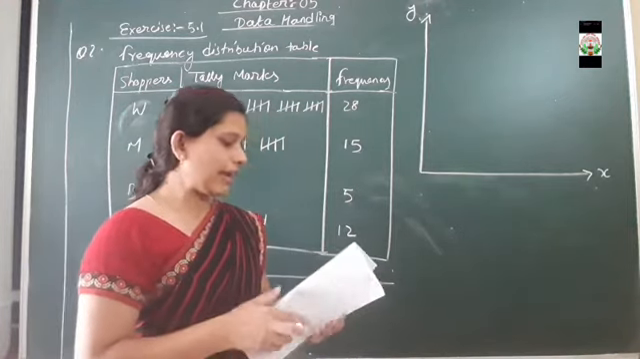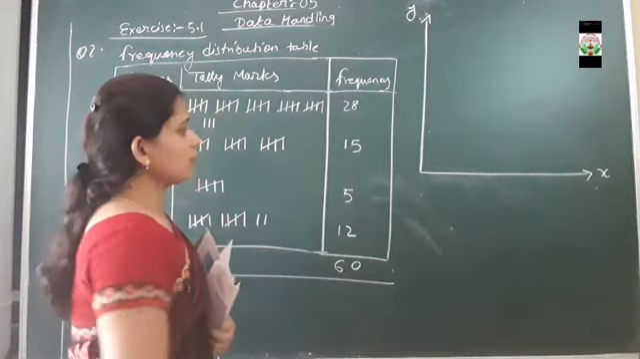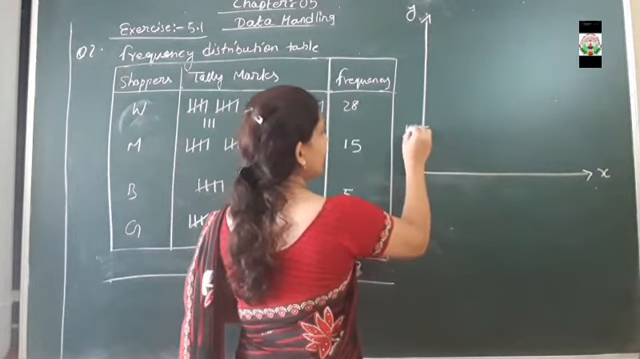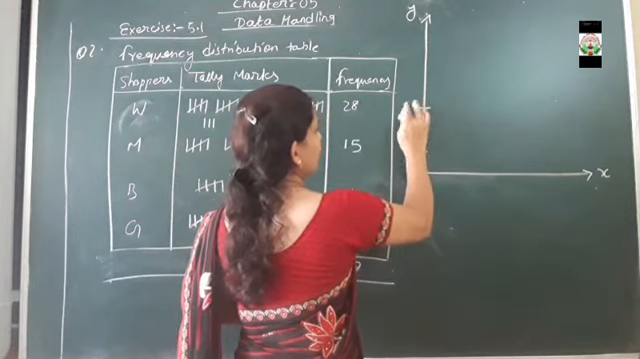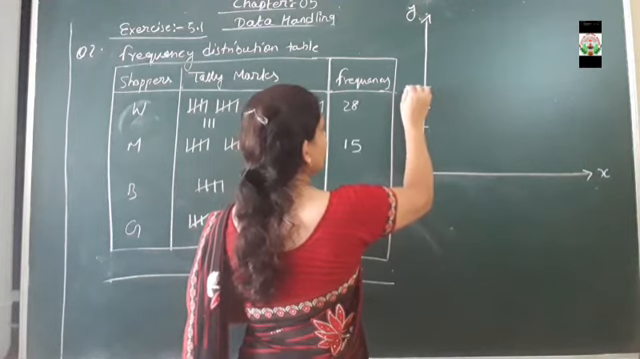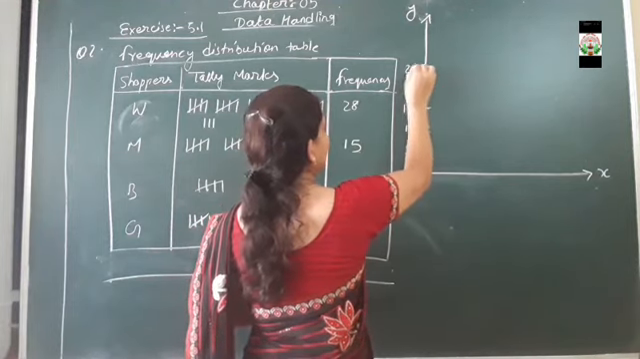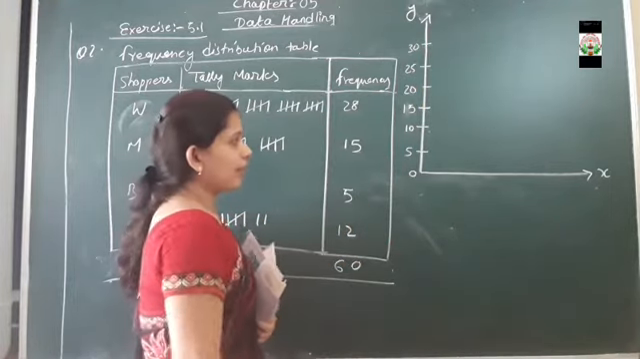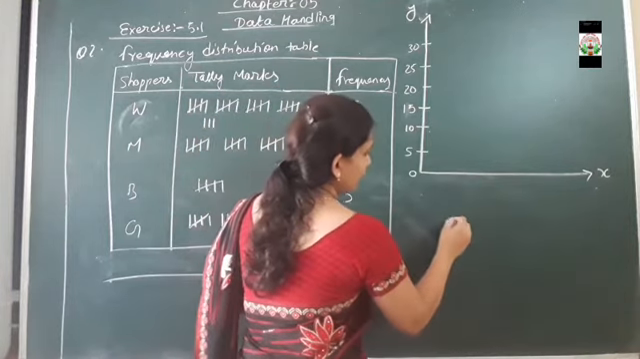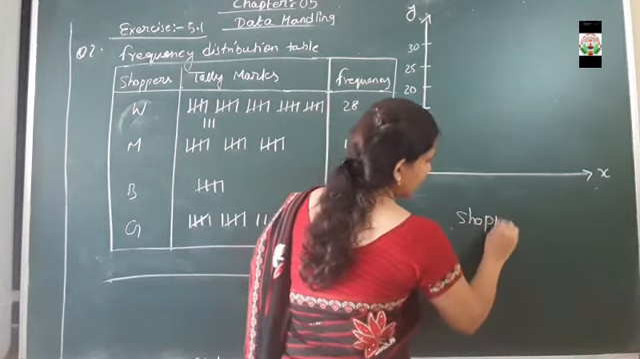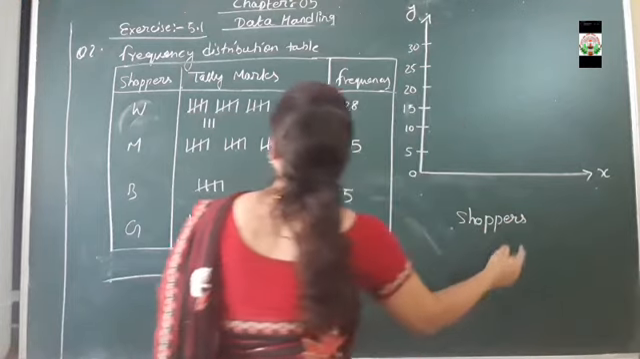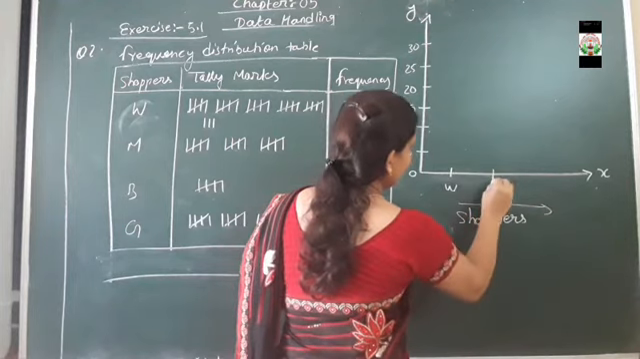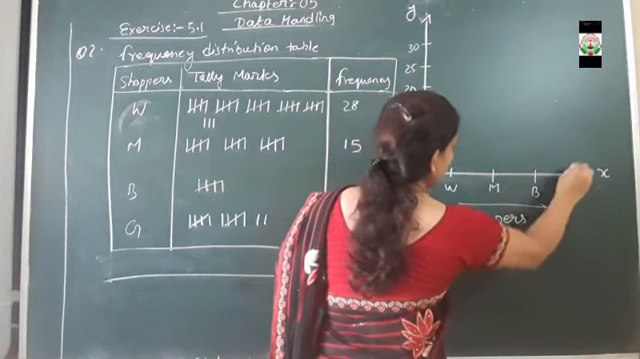So here we have the data, and it is being used here. We start with 0, then 5, 10, 15, 20, 25 and 30, because we do not have a frequency more than 30. Shoppers we write on the x-axis. So here women, then men, then boys and girls.